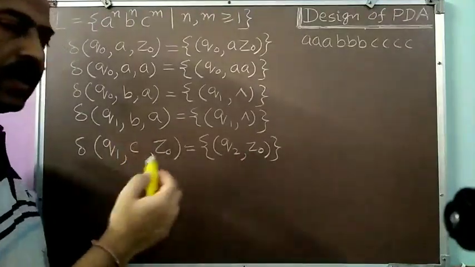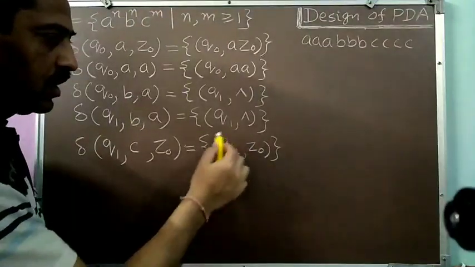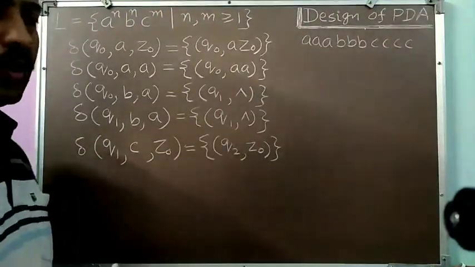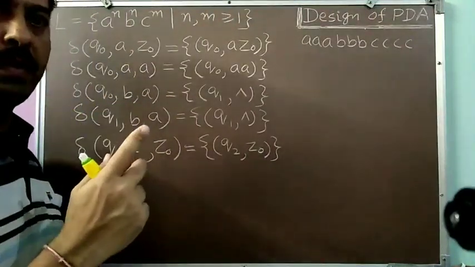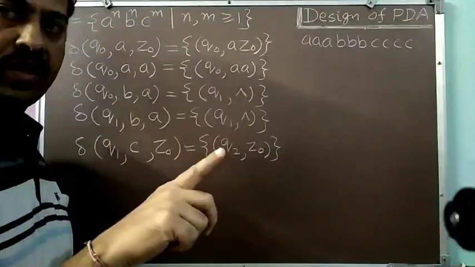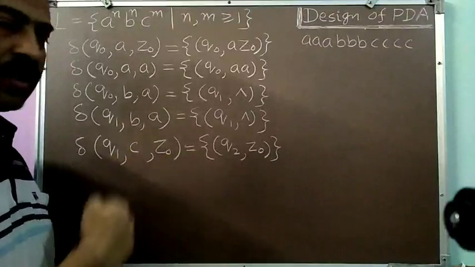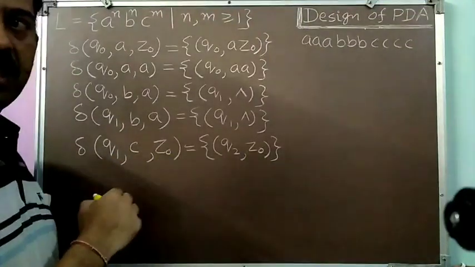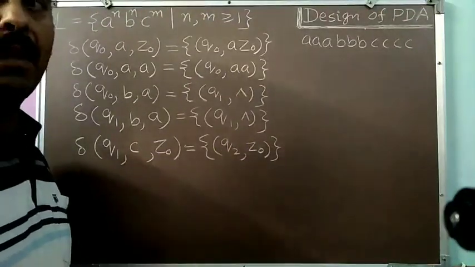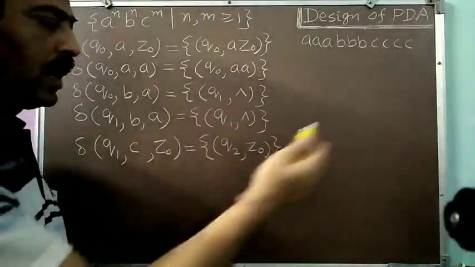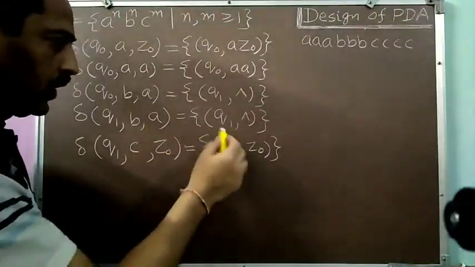So how will I remember that the first C has been read? That's why I have changed the state to Q2. As I told you with the help of the previous example, whenever you have to remember something, you have two methods: either you change the state or you change the status of the stack. Here I cannot change the status of the stack, because if I remove this Z0, my PDS will be empty and my machine will halt. I will not be able to read subsequent C's. So that's why I have changed the state.